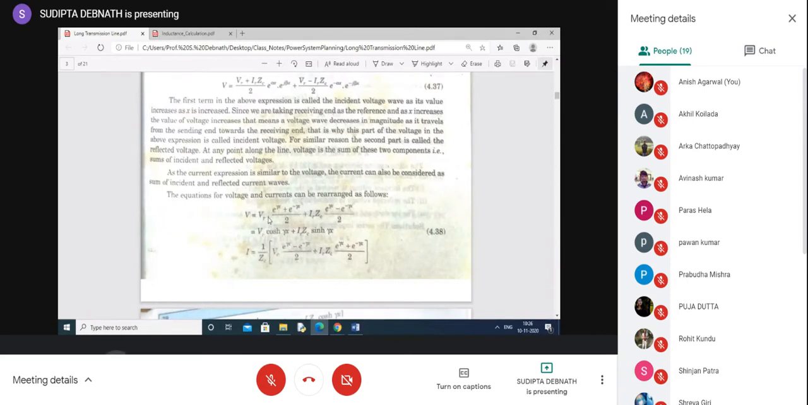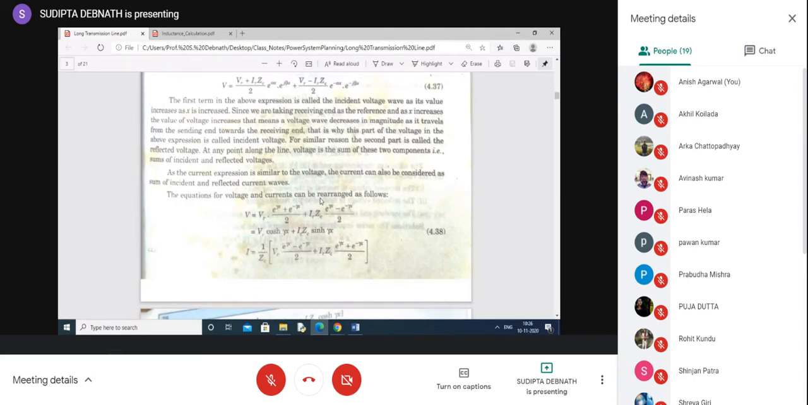Actually, they have considered the coefficients of VR together and the coefficients of IR together, so it is getting like this. This is nothing but cosh gamma x, a hyperbolic function, and this is known as sinh gamma x. So instead of expressing in exponential form, this can also be represented in hyperbolic functions.